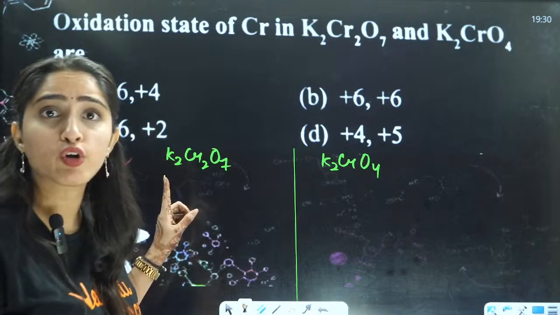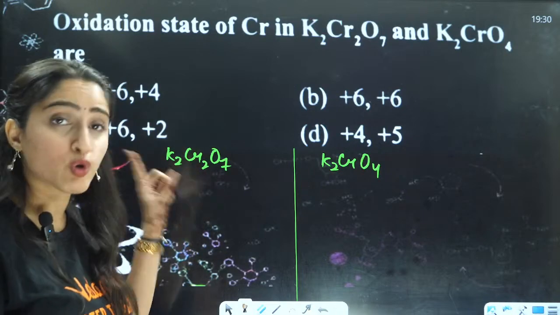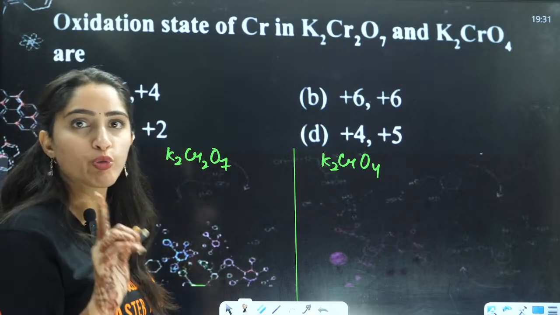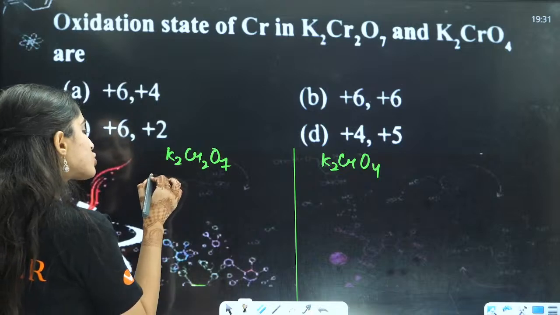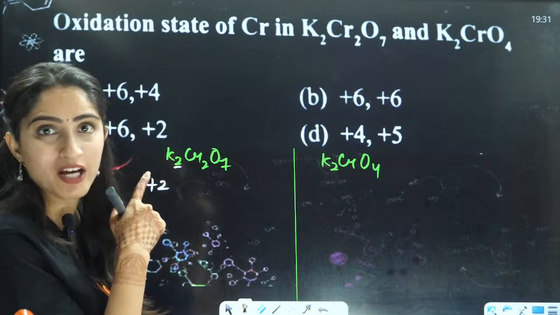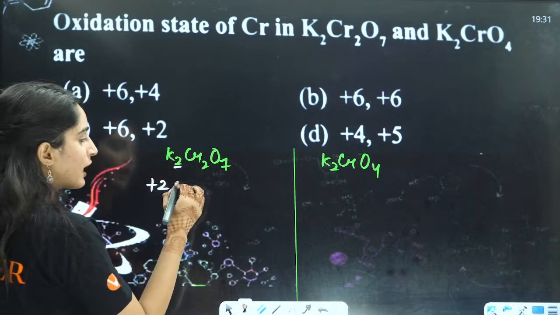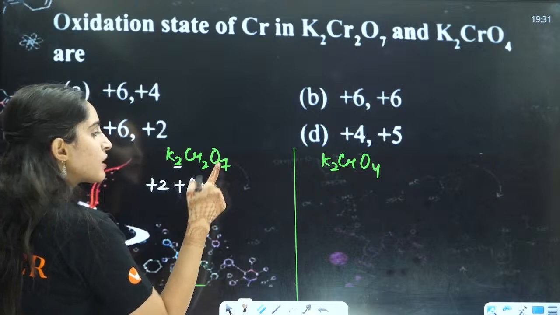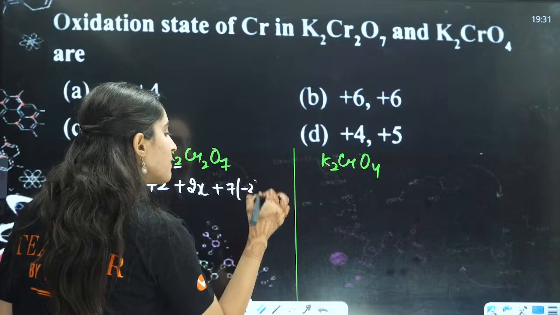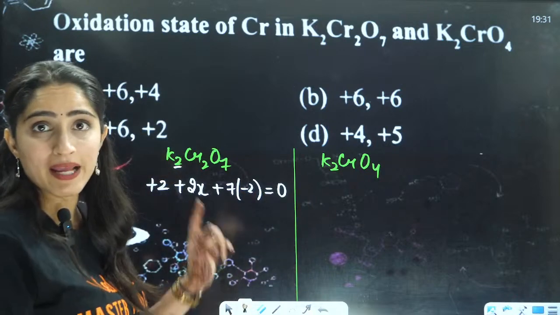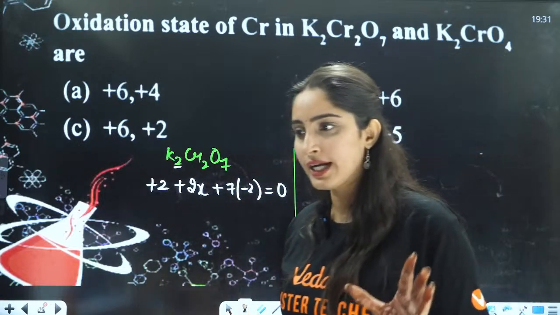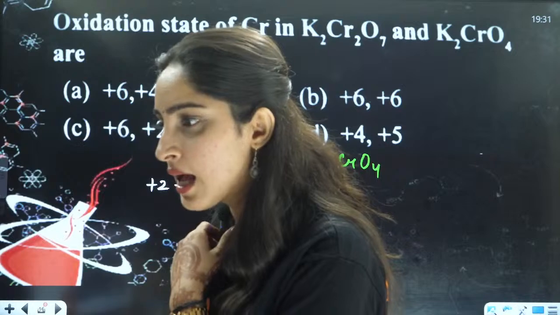So just see one thing. You want to calculate for chromium, take chromium as X, right? So for potassium, it belongs to group number 1, so it is having +1. So +1 into 2, it means +2. It is 2 potassium you have, right? So it is +1 into 2, that is 2 plus 2x. Now you have 7 oxygens, that means 7 multiplied by -2 equals to 0. Why multiplied by -2? Because oxygen has -2 state, right? Oxidation state of oxygen is -2.